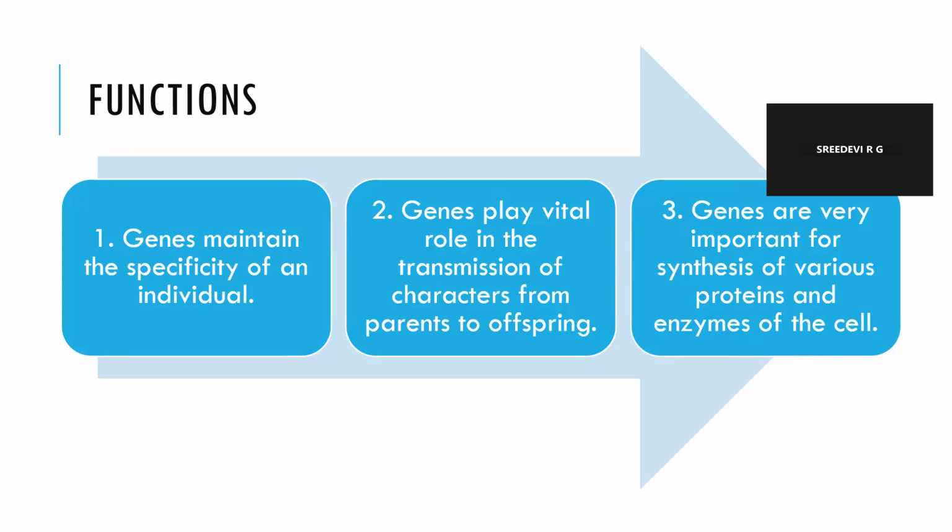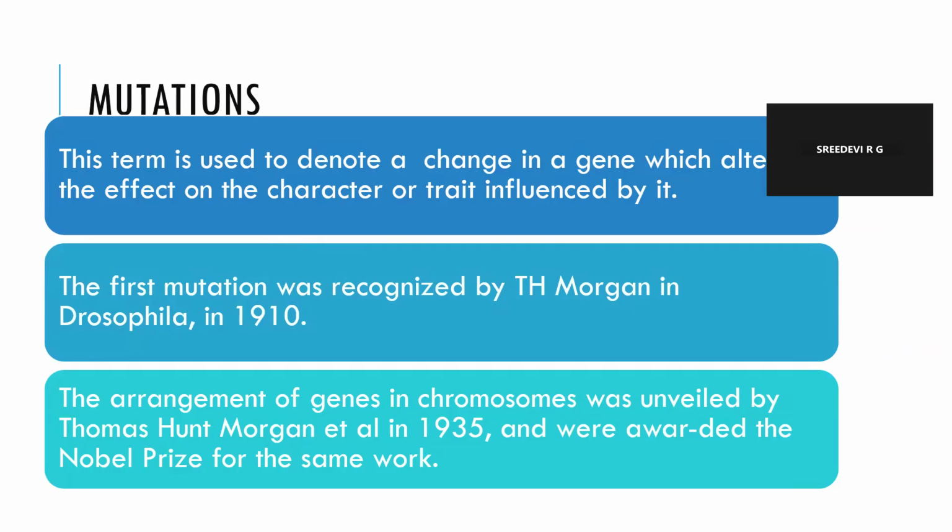Now, coming to the field of orthodontics, these genes play a major role in the transmission of characters as well as even malocclusion. In the sense, if somebody is having a malocclusion, there is a high chance, like your skeletal class 2 or skeletal class 3, that it will get transferred to the offsprings. Now, what are mutations? This term is used to denote a change in gene which alters the effect on the character or trait influenced by it.